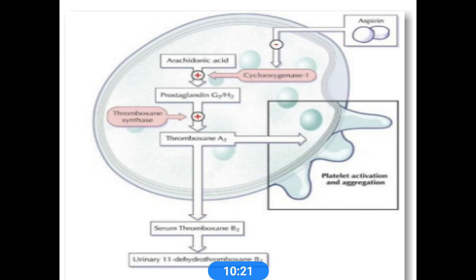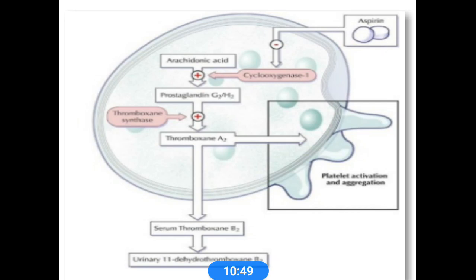Aspirin mainly acts through the cyclooxygenase pathway, which is the main pathway for the production of prostaglandin synthesis. So it mainly blocks the COX enzymes, which are responsible for the formation of prostaglandin. In low dose it also reduces platelet activity by preventing the formation of thromboxane.